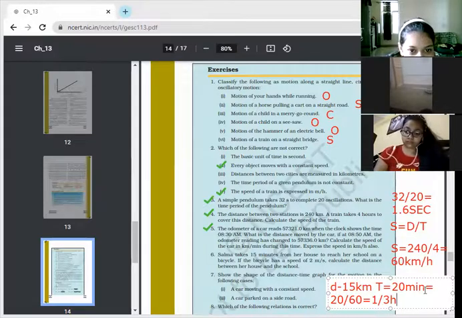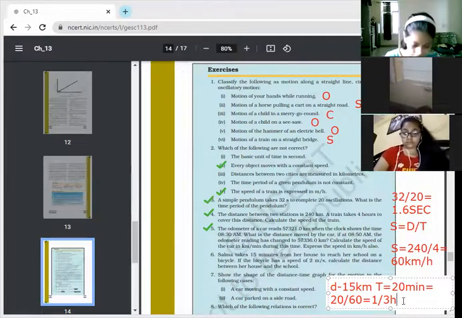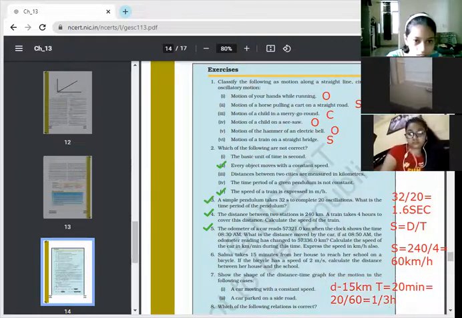Okay. So I think now you can do it. Distance is 15 kilometers and time is 1/3 hour. Now you have to calculate the speed. अब आपको speed calculate करनी है. Calculate the speed for it. Formula of speed you know.